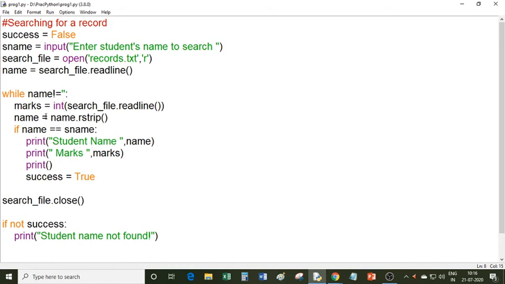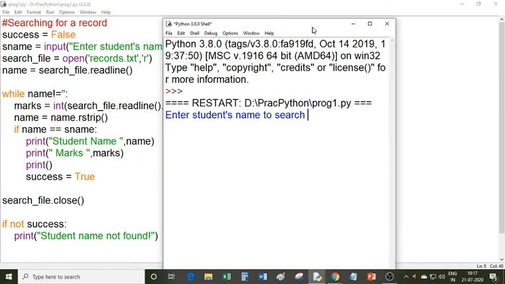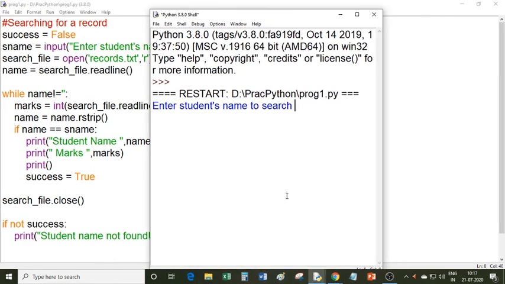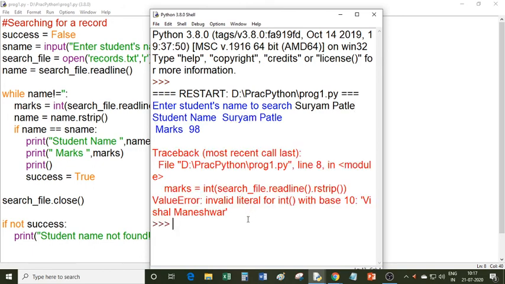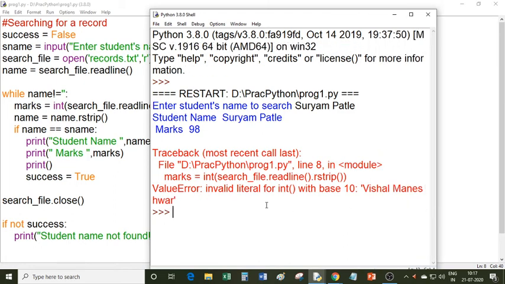Maybe I have to remove the new line character from these marks also. So I will remove this new line character from this string so that it can convert it into integers. Let's see whether the program is modified or not. So Suryam Patle. It is displaying an error again, invalid literal for int with base 10, for Vishal Maneshwar.